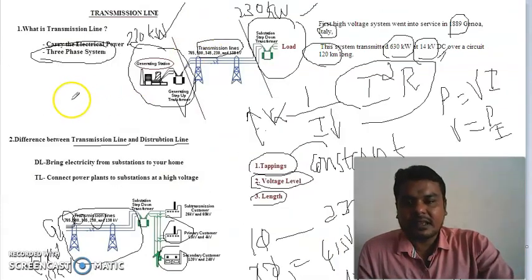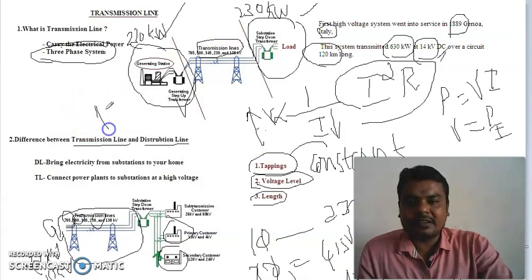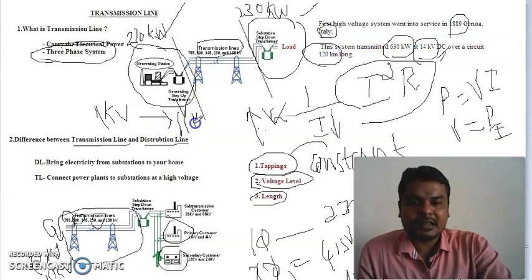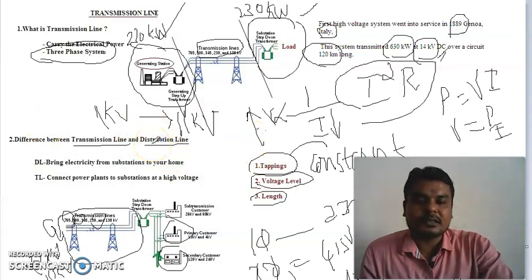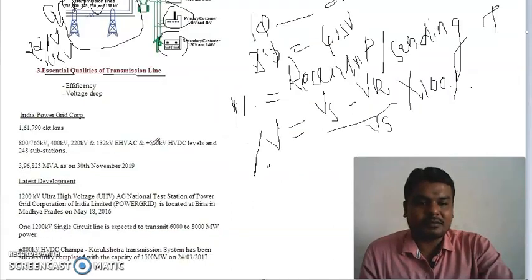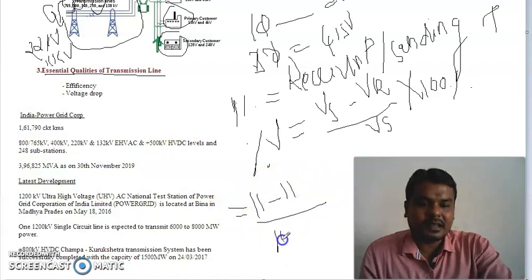The same thing. If I am sending 11 kV from here, and I am reaching the same 11 kV here, then what is the meaning of it? There is no voltage drop, there are no voltage losses. If there are no voltage losses, the regulation is minimum, that means 0. Sending end is 11 minus receiving end is 11, divided by 11, that is 0 by 11. So my regulation is 0.